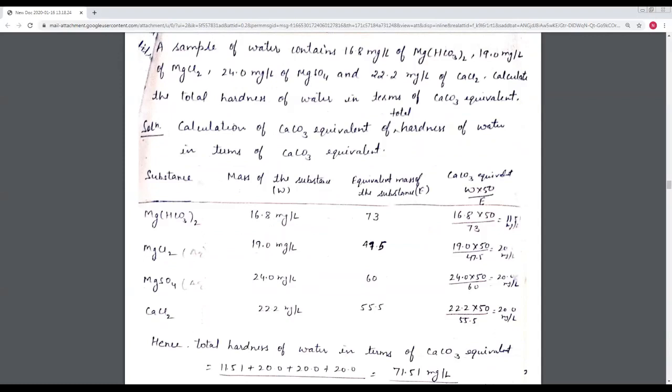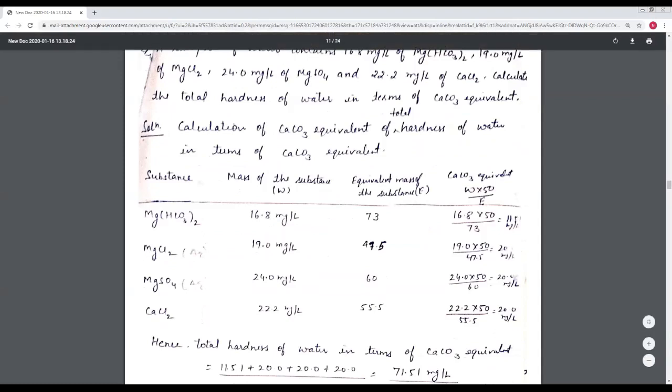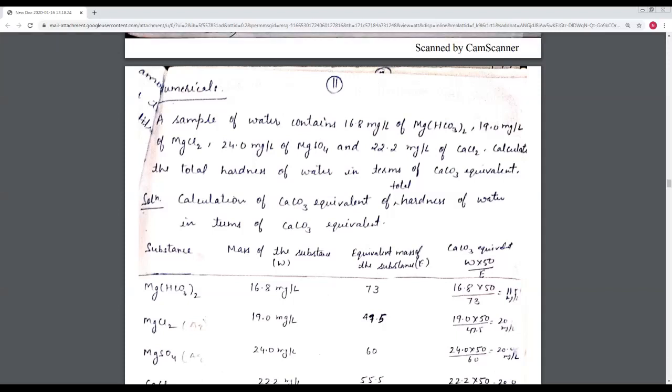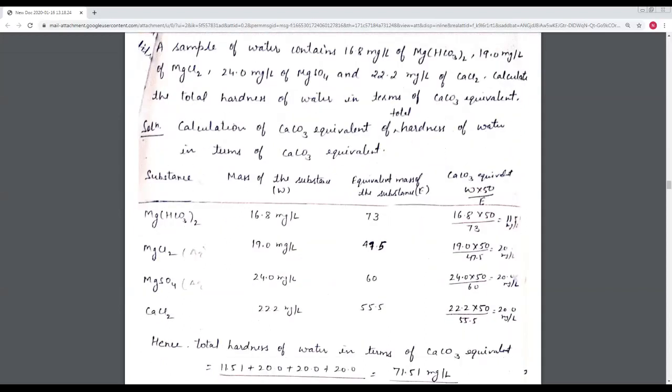First of all, we determine the types of hardness. First is magnesium bicarbonate. This gives temporary hardness, because temporary hardness is present due to the presence of bicarbonate. Magnesium chloride, magnesium sulfate and calcium chloride are examples of permanent hardness. So these three are the reason for permanent hardness, and this one is the reason for temporary hardness.